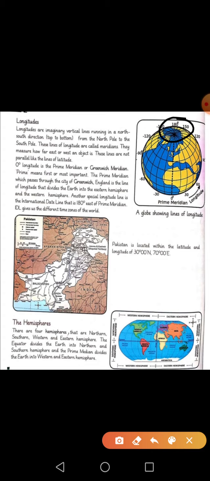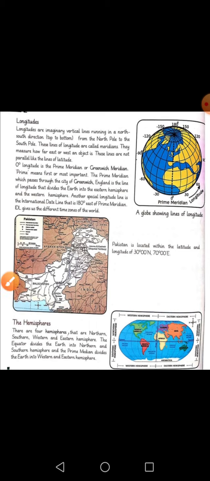You know, there are 24 time zones in this world. And what gives us those 24 time zones? The international date line. Where is the international date line? It is at the 180 degrees of the prime meridian. Here it is, and it divides the earth into time zones. Please remember it, it's very important.